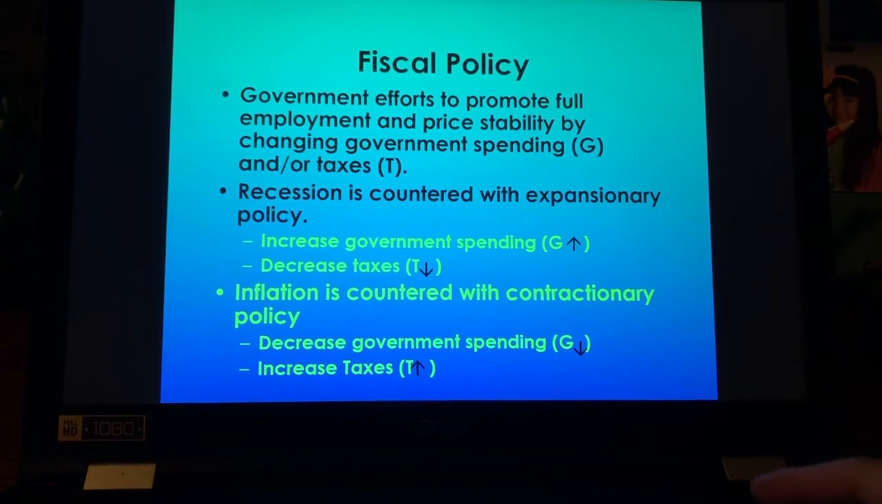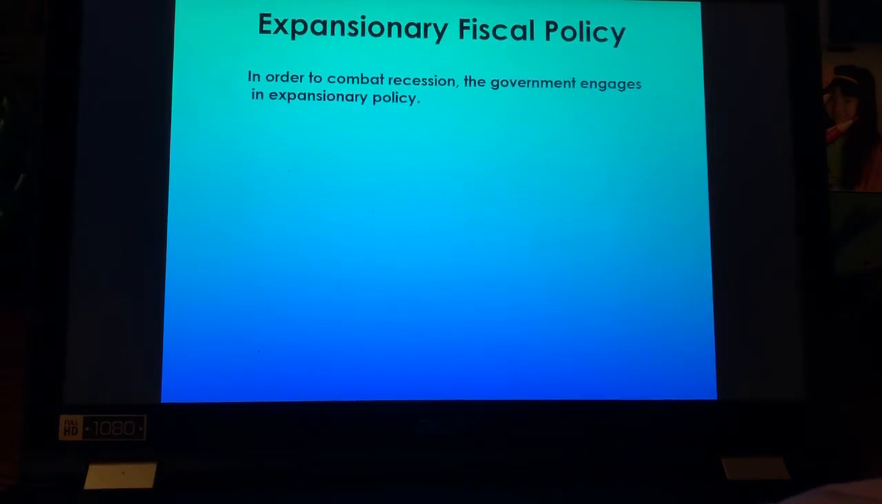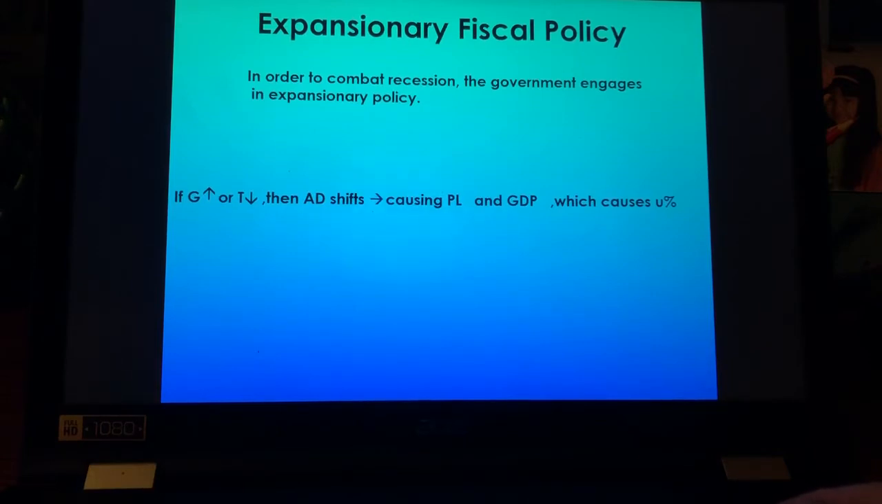And in inflation, the government does the opposite. They'll decrease their spending and increase taxes. So in order to combat a recession, the government engages in expansionary fiscal policy. What they're going to do is increase government spending and decrease taxes. Now that government increases money going out, aggregate demand should shift to the right, causing people to demand more and the price level to go up.